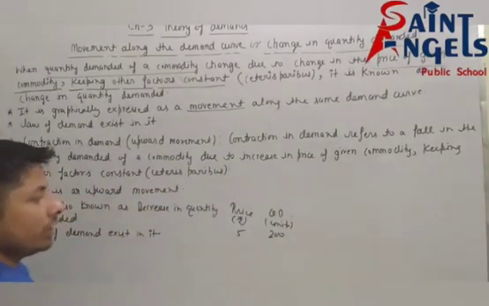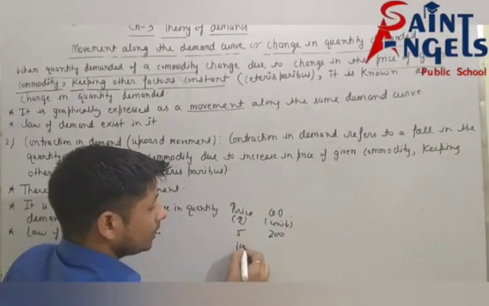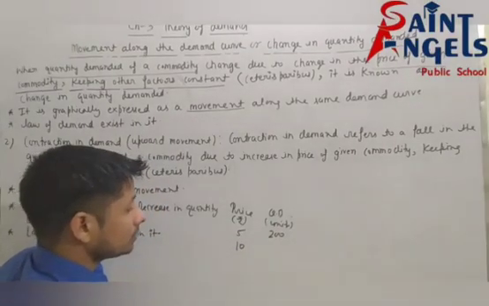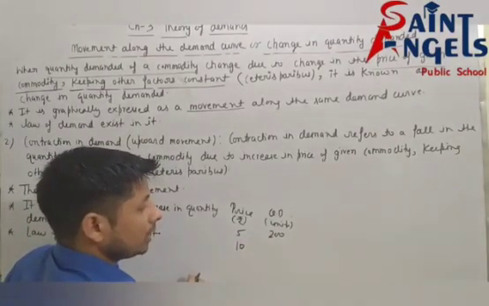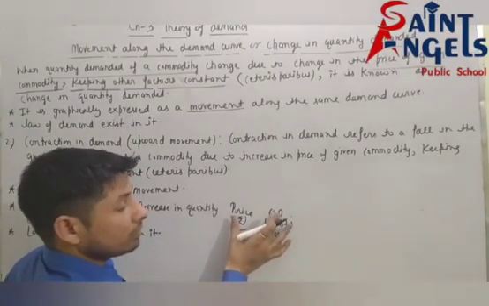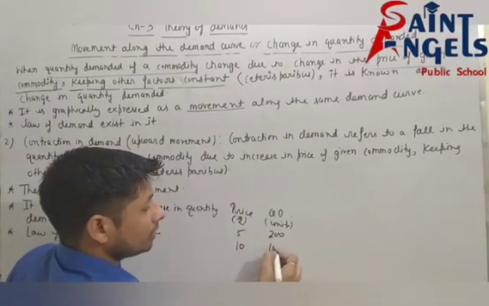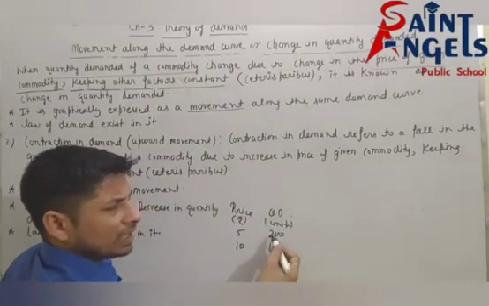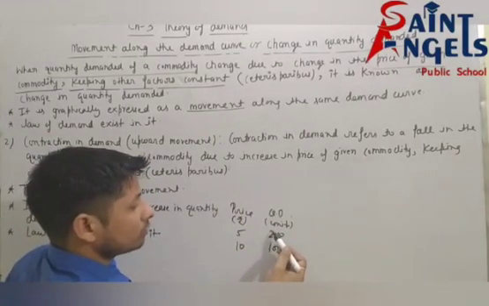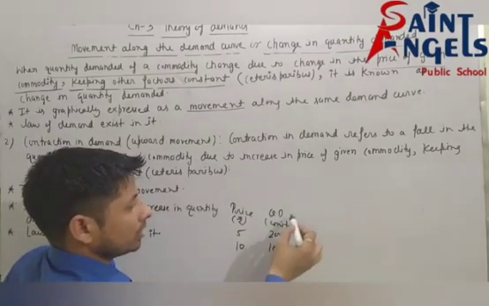Suppose price increases from 5 to rupee 10. Then quantity demanded will decrease because there is inverse relationship between price and quantity demanded. You can take any value, but you have to show decrease value, because price is increasing here.